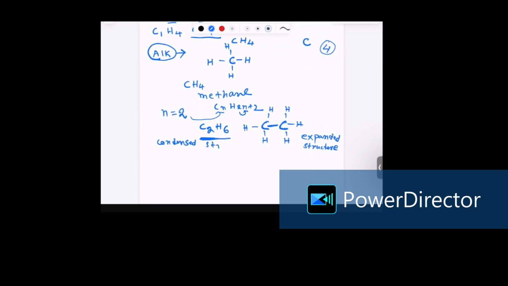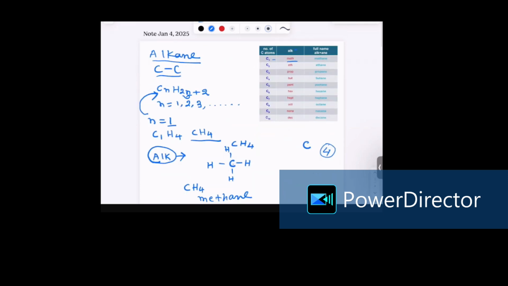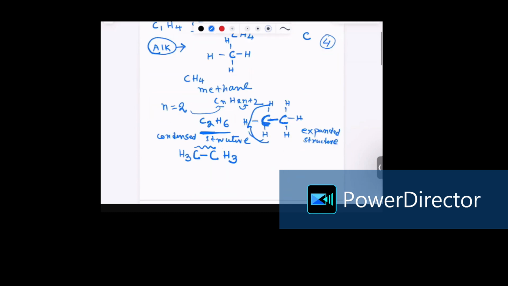To write the condensed structure, you start from the left side. This carbon has 3 hydrogen, 1, 2, 3. So I write H3. After the hydrogen comes the carbon, so write C. This carbon is connected through the bond to the other carbon, and this carbon has 3 hydrogen. So this is the condensed structure. Now how am I going to name this alkane? I see that it has 2 carbon atoms. So based on our table, if there are 2 carbon atoms, we call this eth. So the name will become eth plus ane, ethane.